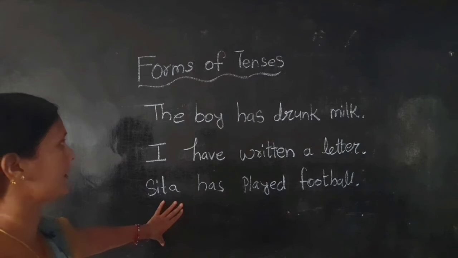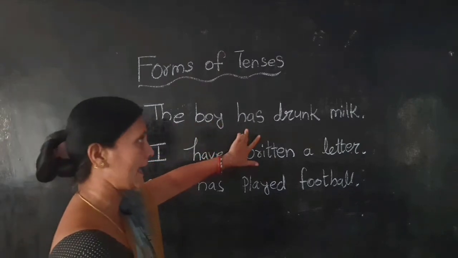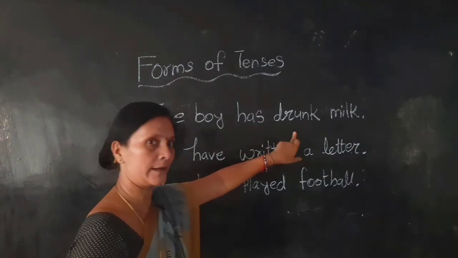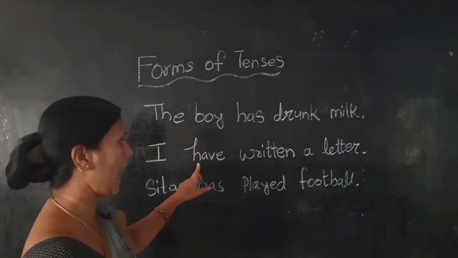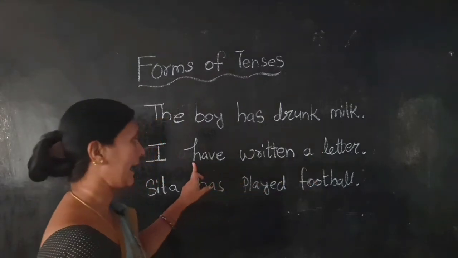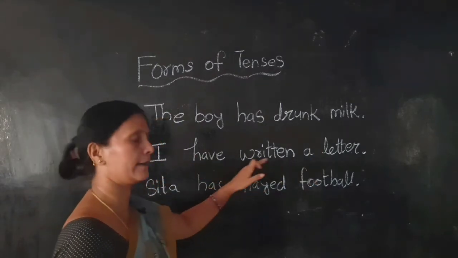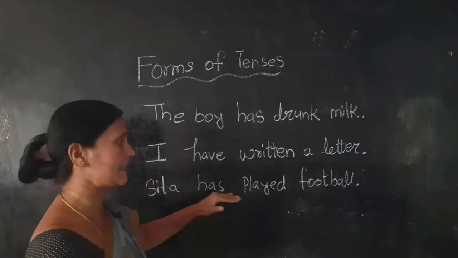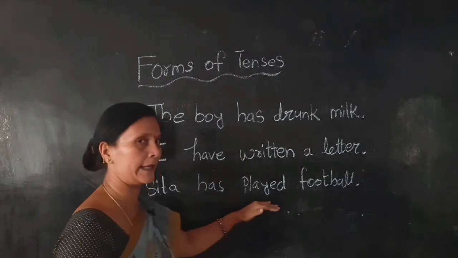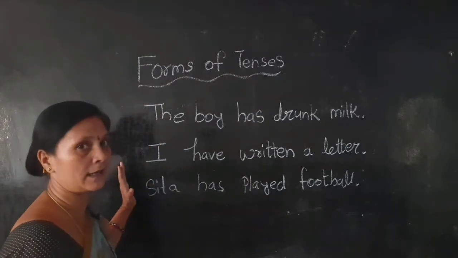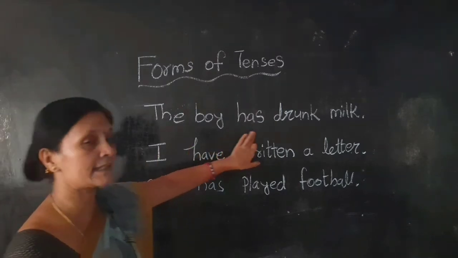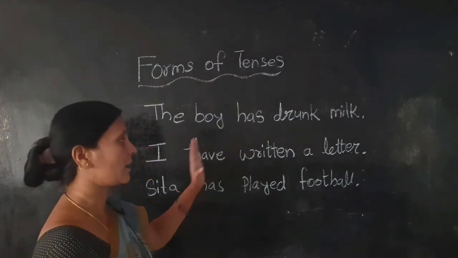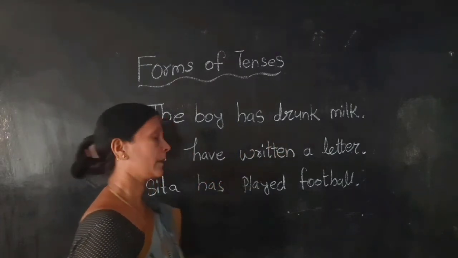See these three sentences. The boy has drunk milk. I have written a letter. Sita has played football. See what is the difference between the previous example and this example? Has drunk, have written, has played. It means has or have plus V3.